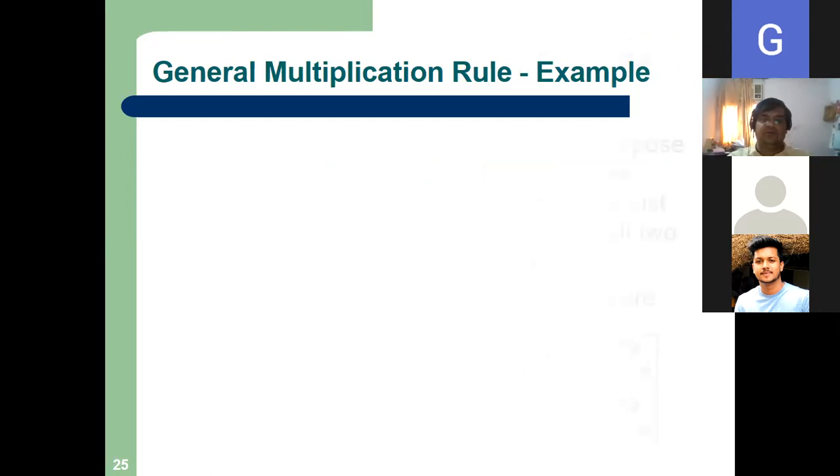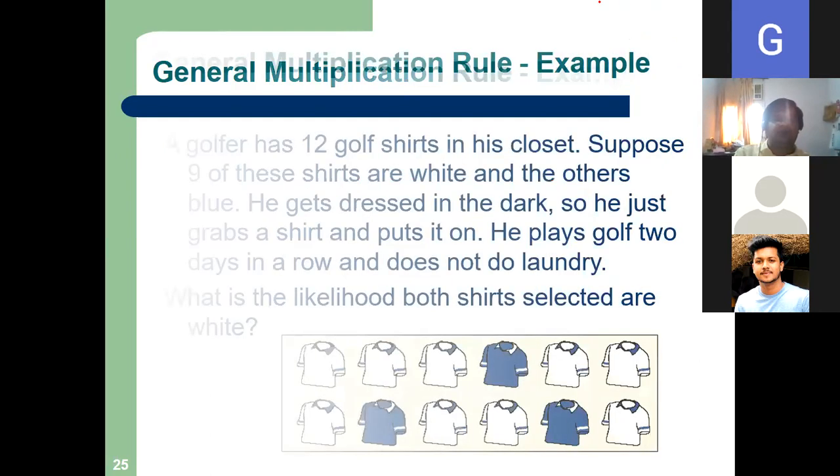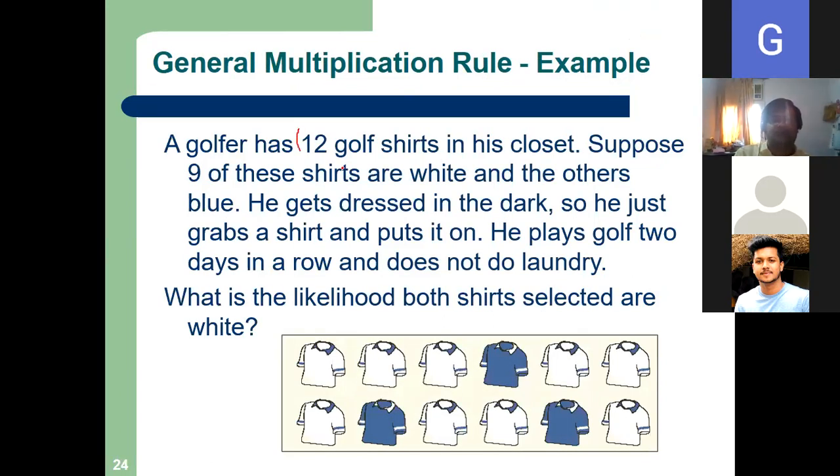Okay, let me tell you the problem also. So what is the problem all about? There are 12 golf shots in the Almeida. Suppose 9 of these shots are white and 3 are blue. He gets dressed in the dark, so he just grabs a shirt and puts it on. He plays golf 2 days in a row and does not do laundry. That means he without replacement. कोई replacement नहीं हुआ है.